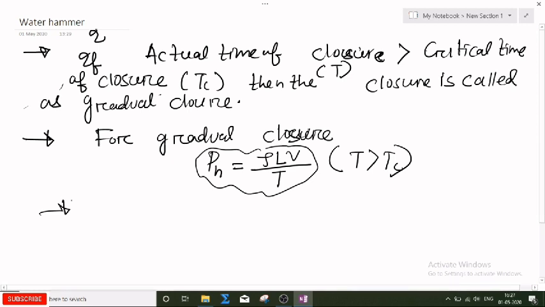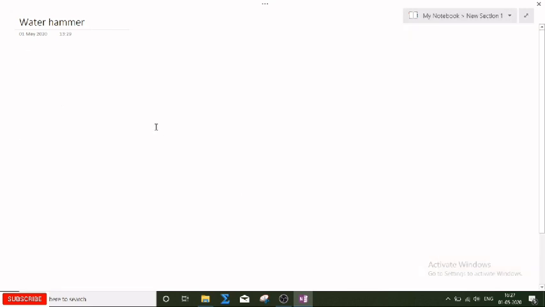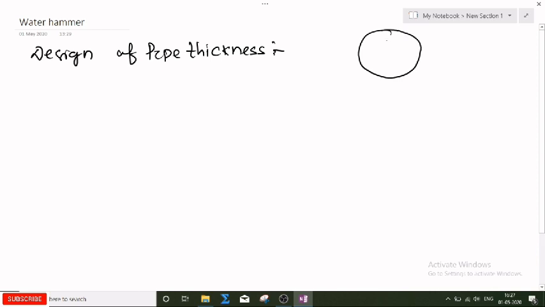Now we have to design the thickness. This is the last one. We have found the magnitude, now to design the thickness of the pipe. Now you should understand the design of pipe thickness. This is the diameter of the pipe and this is the thickness of the pipe you have to design.